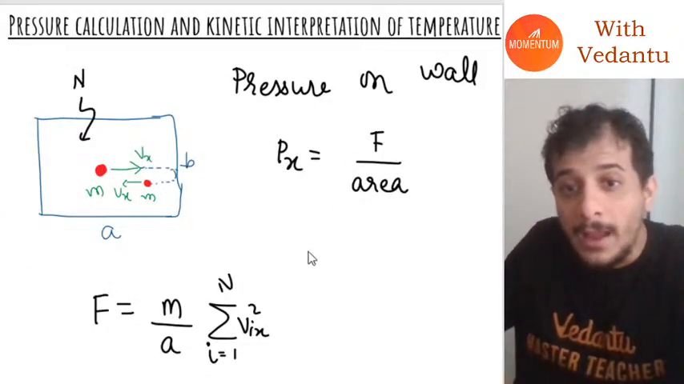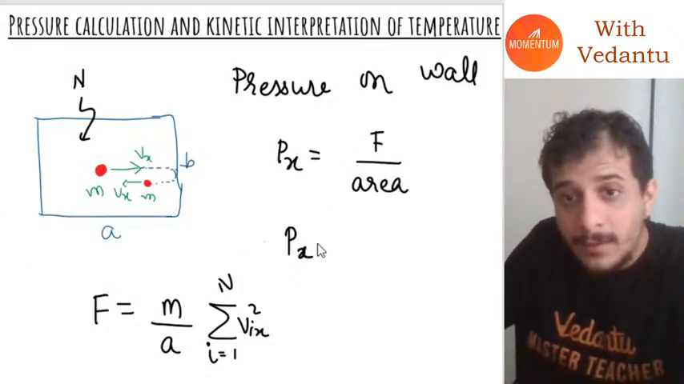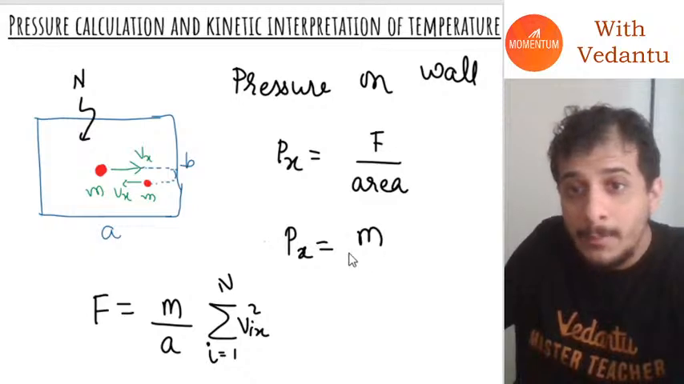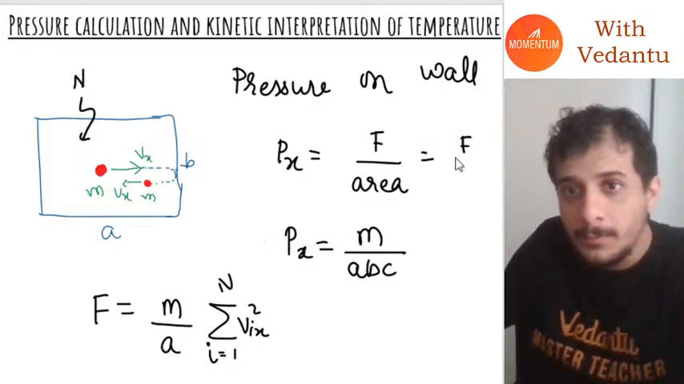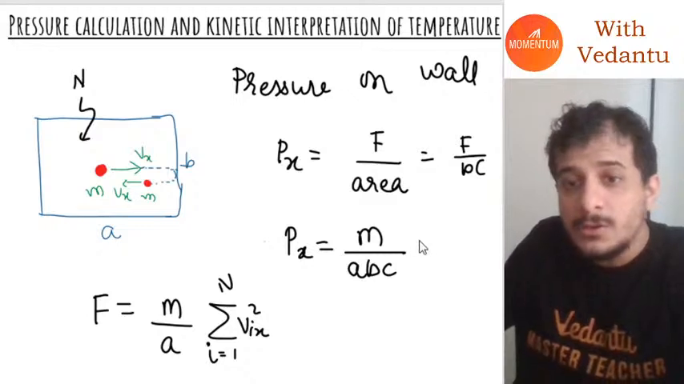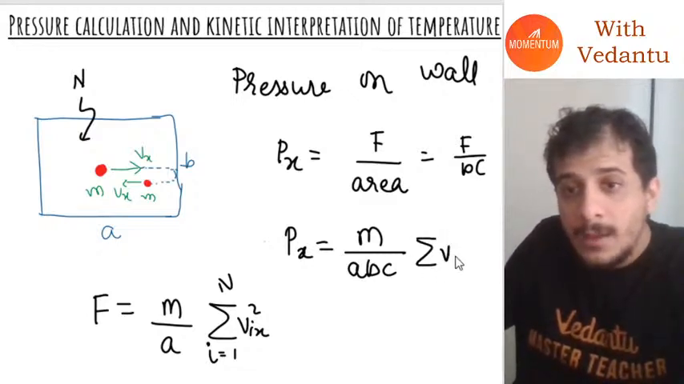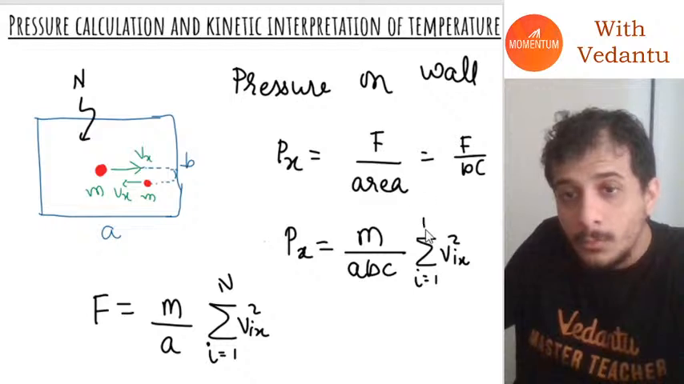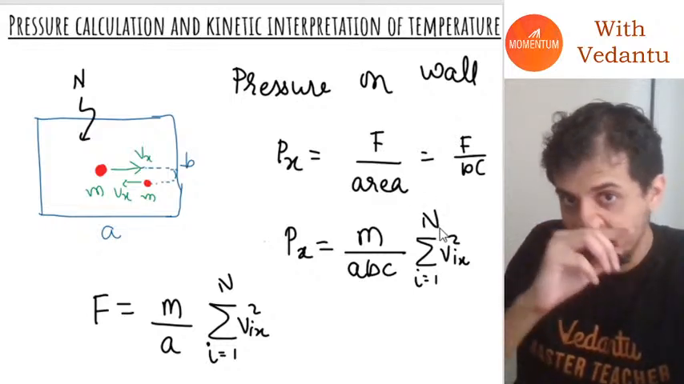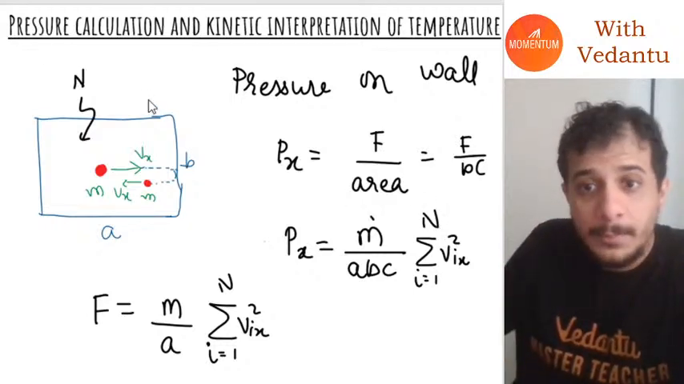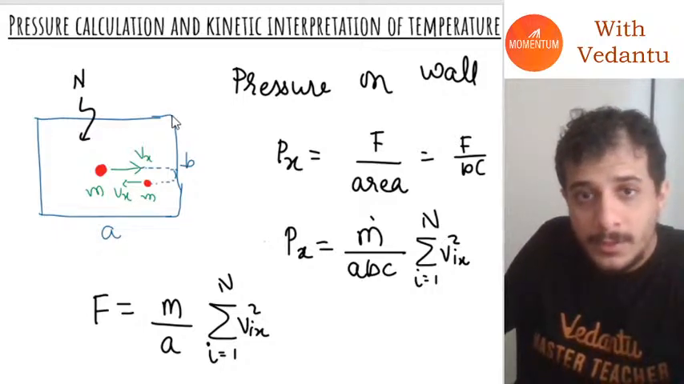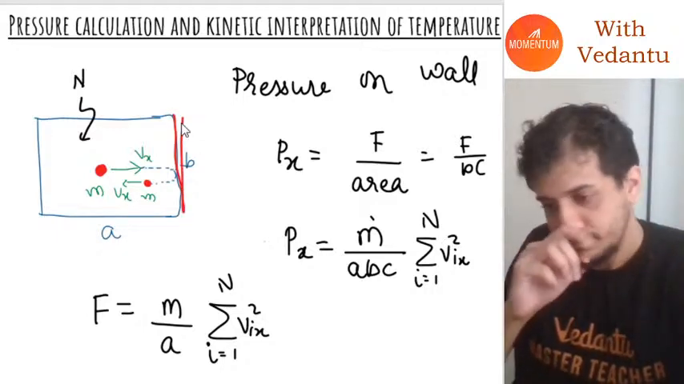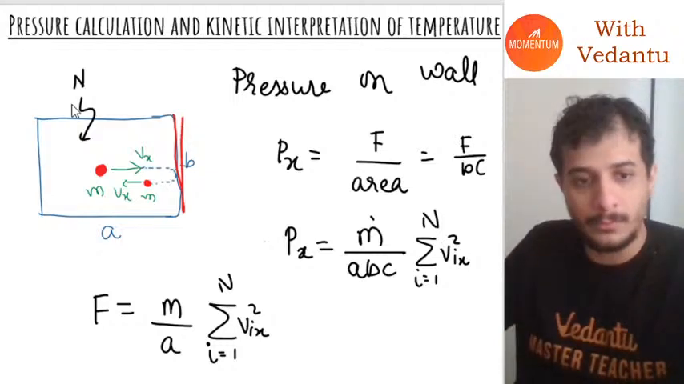So I can write Px as just equal to m divided by A into B into C, which is just F by BC, into sigma vix the whole square from i equal to 1 to n. This is the pressure on this wall.